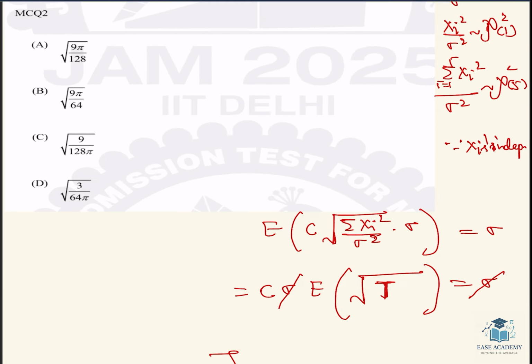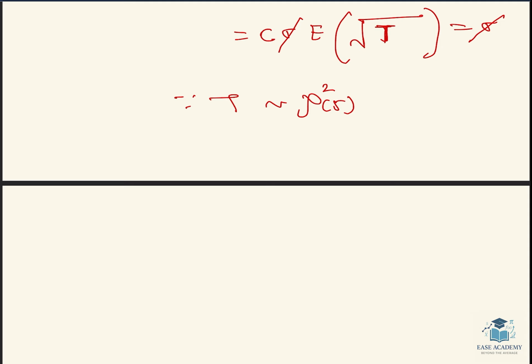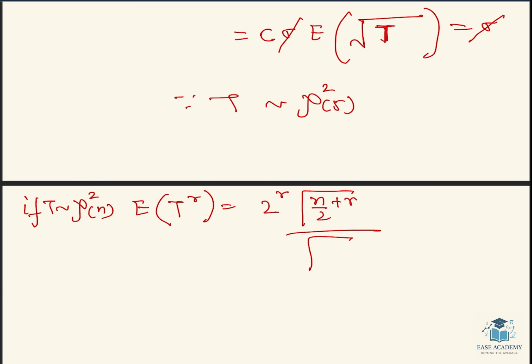Now, since T, which we have taken, is this, and T follows chi square 5, there is a formula: if T follows chi square n, then expectation of T to the power r will be 2 to the power r gamma of (n by 2 plus r) divided by gamma n by 2.